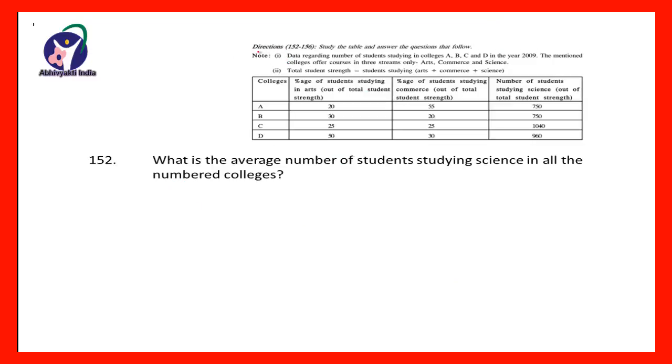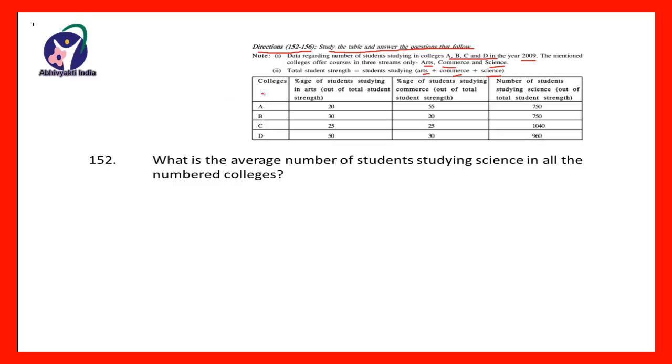Now the next question was that directions are given for the question number 152 to 156, that study the table and answer the questions that follow. Note, data regarding the number of students studying in college A, B, C and D in the year 2009. The mentioned colleges offer courses in the streams only arts, commerce and science, and the total of students studying in arts, commerce and science together is the total student strength.